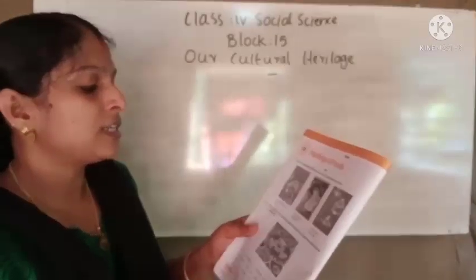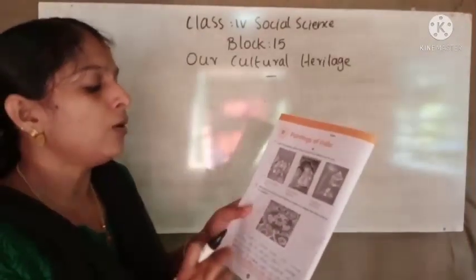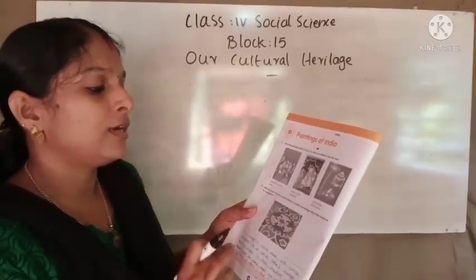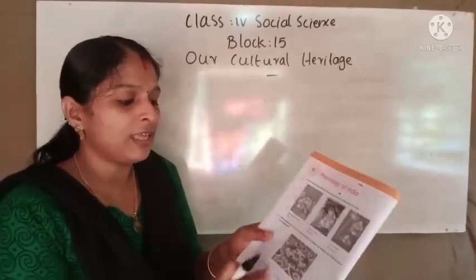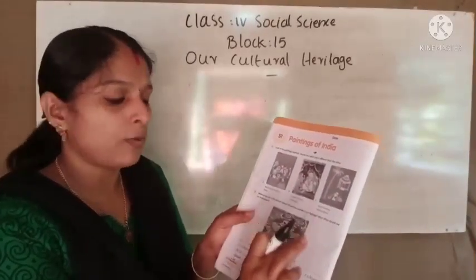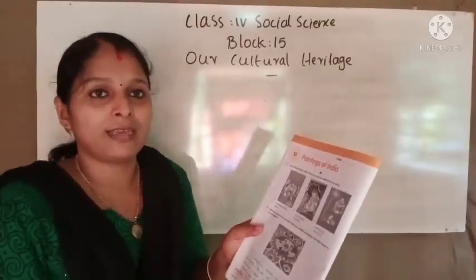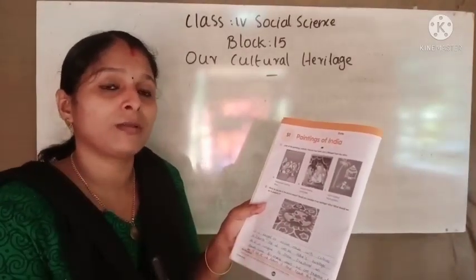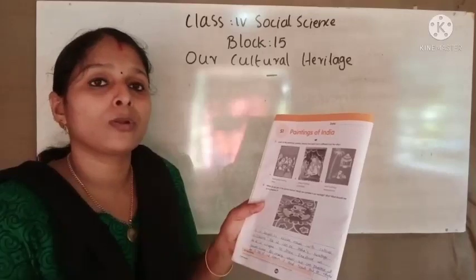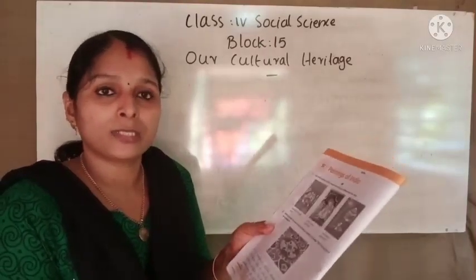Then the second question: what do you see in the picture below? Would you consider it our heritage? Why? What should we do to preserve it? So we can see this is a kolam, right? Kolam or rangoli we can say. Some people in Tamil Nadu and elsewhere draw kolam in their houses, isn't it?